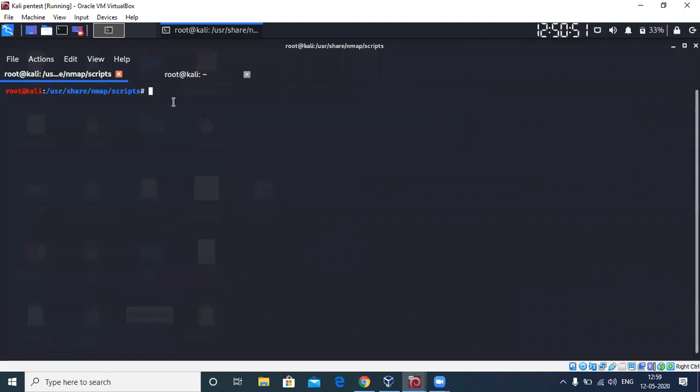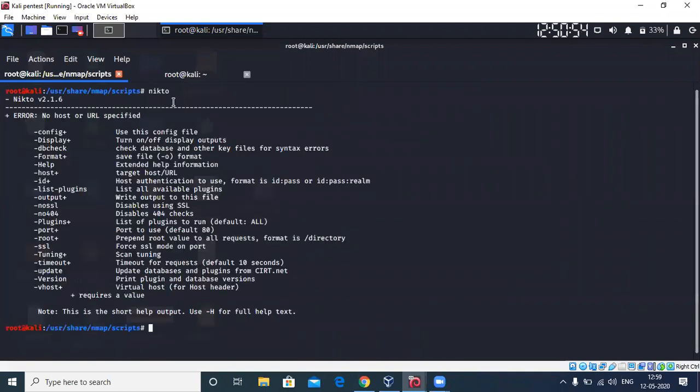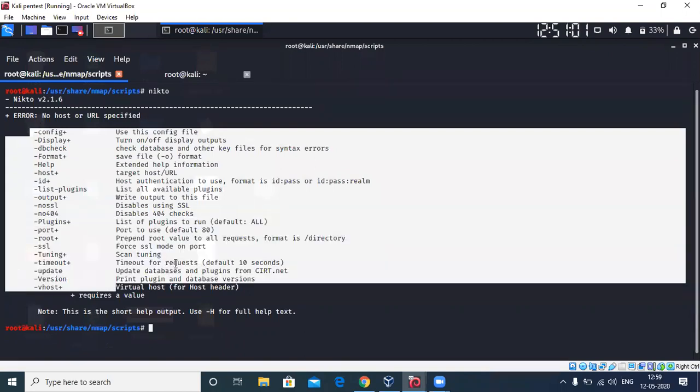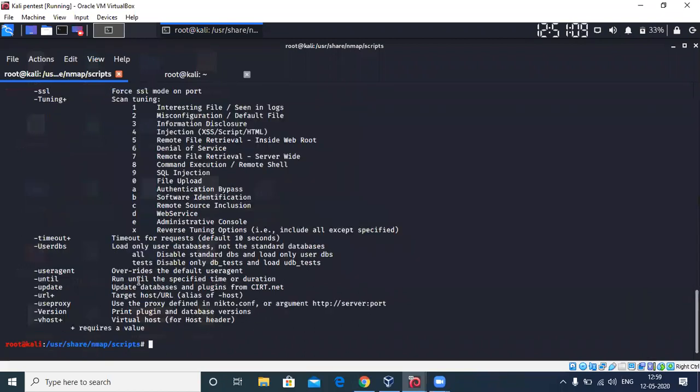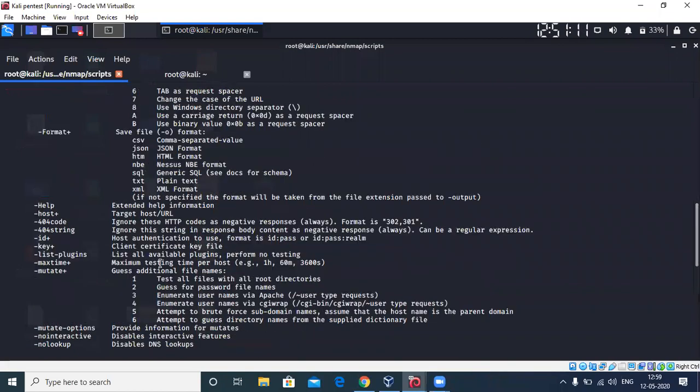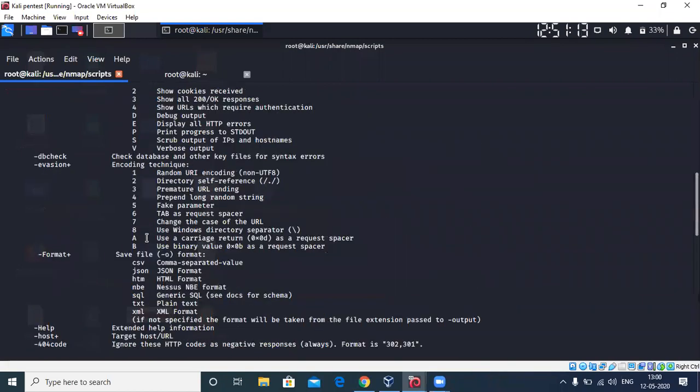And now we're going to see Nikto. If you see Nikto, these are the different options. This is also very well structured in terms of the help manual. For a detailed help, you can go with the tag capital H. This will give you info about all of these, expanded kinds of things.